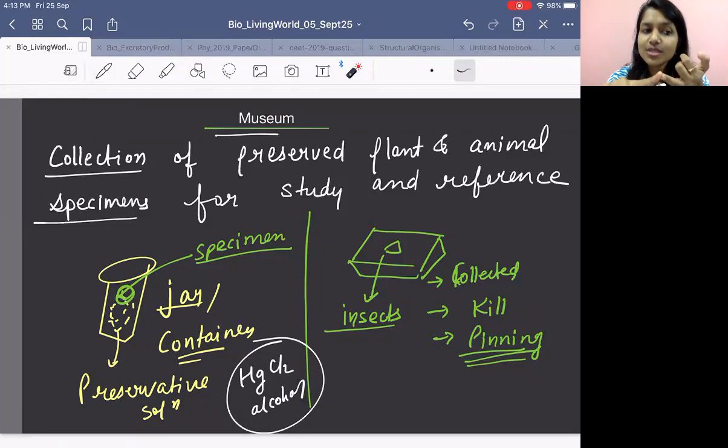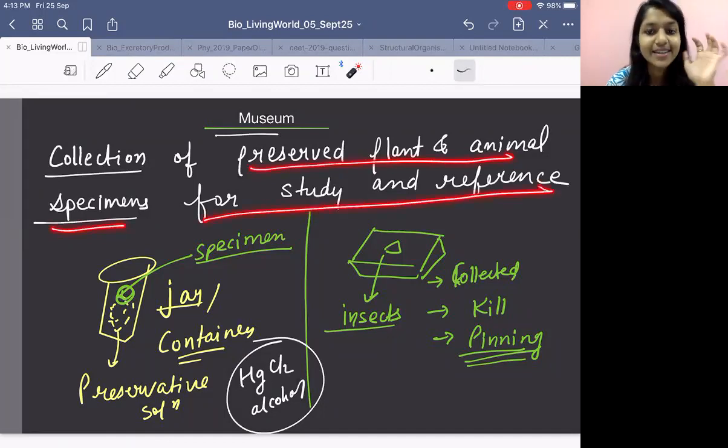Now, what about a museum? You preserve dead plant and animal specimens for study and reference. It is dead. It is not living.